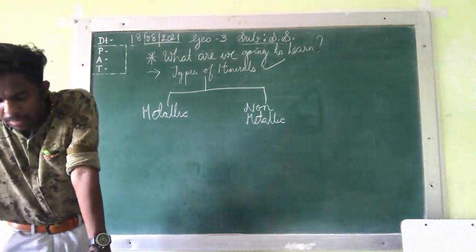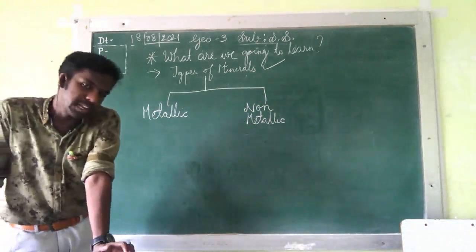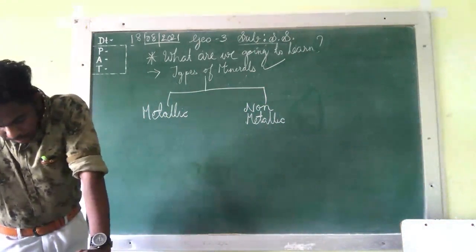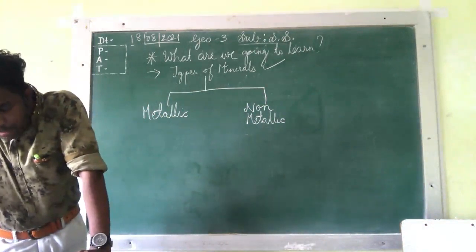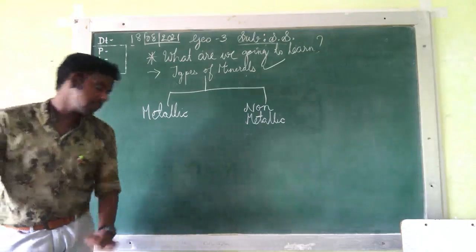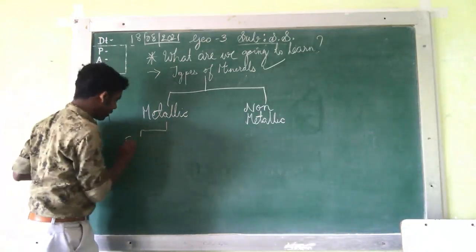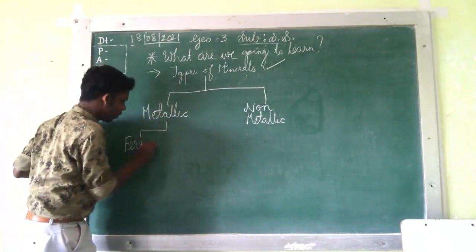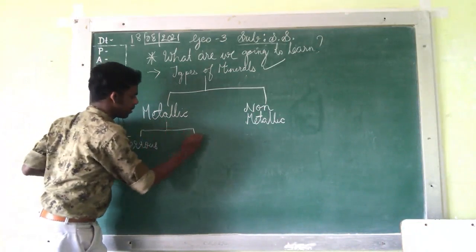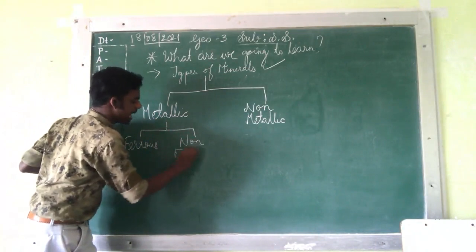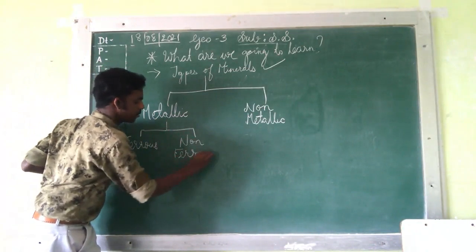The metallic minerals may be ferrous and non-ferrous. That we also need to consider. Ferrous minerals like iron ore. Now which are the ferrous? Those that contain iron.